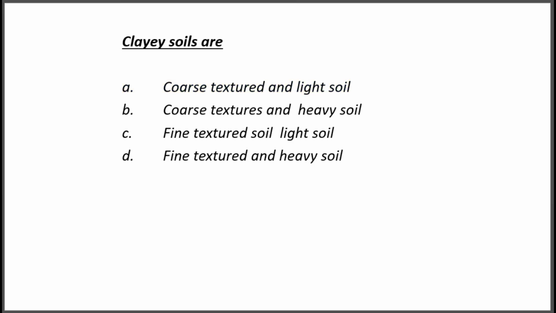And clay soils, same options. What's the correct answer? Option D, fine textured and heavy soil. So coarse textured and light soil is sandy soil, and fine textured and heavy soil is clay soil. Okay.